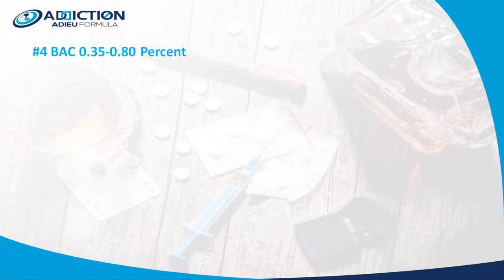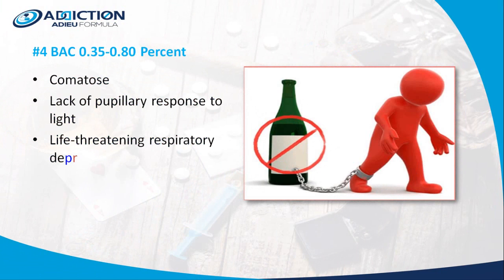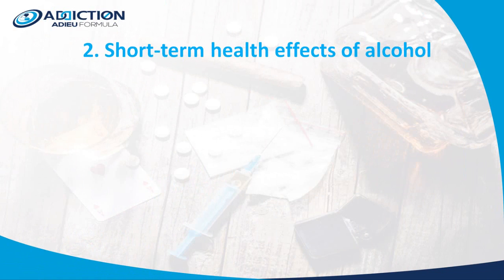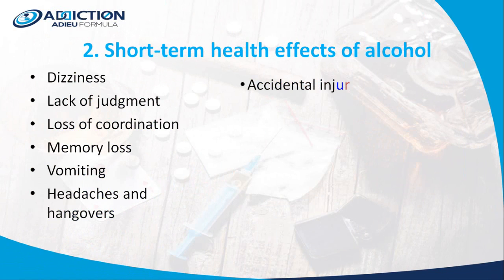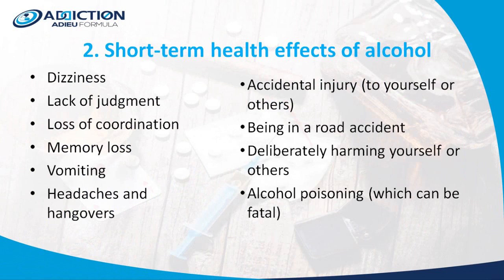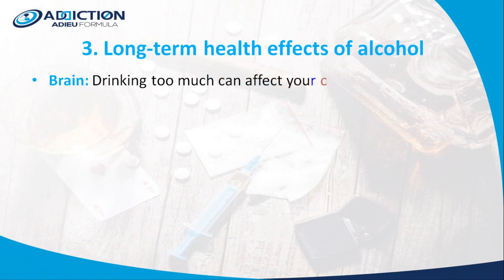Number 4, BAC 0.35 to 0.80%. Comatose, lack of pupillary response to light, life-threatening respiratory depression, severe decrease in heart rate, death. Number 2, short-term health effects of alcohol: dizziness, lack of judgment, loss of coordination, memory loss, vomiting, headaches, and hangovers, accidental injury to yourself or others, being in a road accident, deliberately harming yourself or others, alcohol poisoning, which can be fatal.